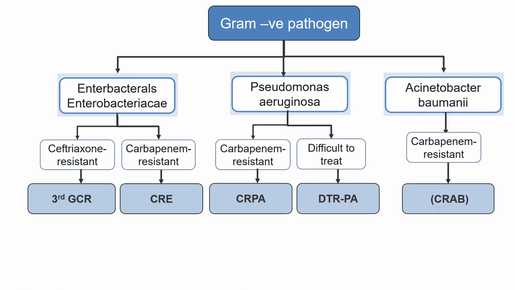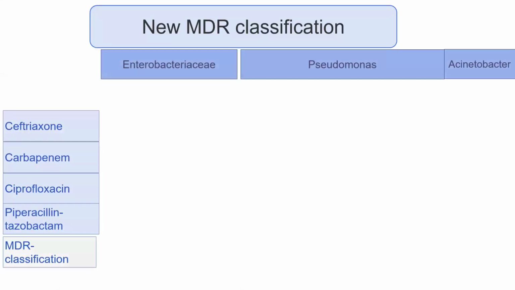To understand more about the difference in the classification, we can see this table that shows in the rows the types of bacteria: Enterobacteriaceae, Pseudomonas, and Acinetobacter, and in the columns the types of antibiotics, and finally, the classification of the multi-drug resistance.